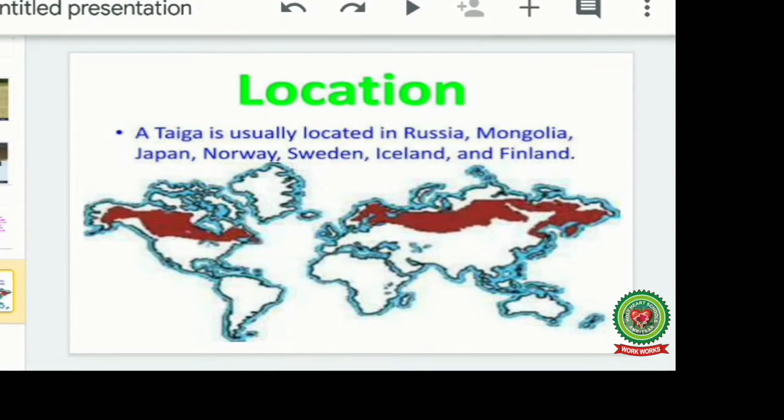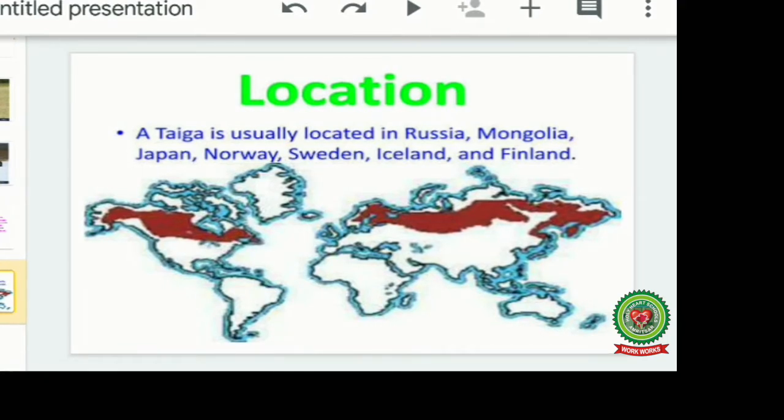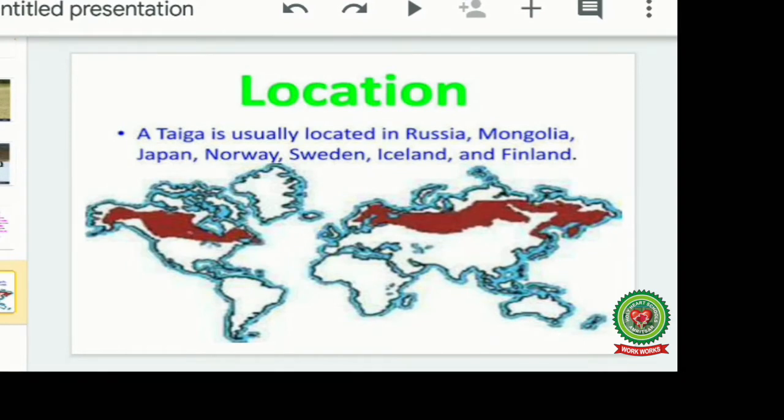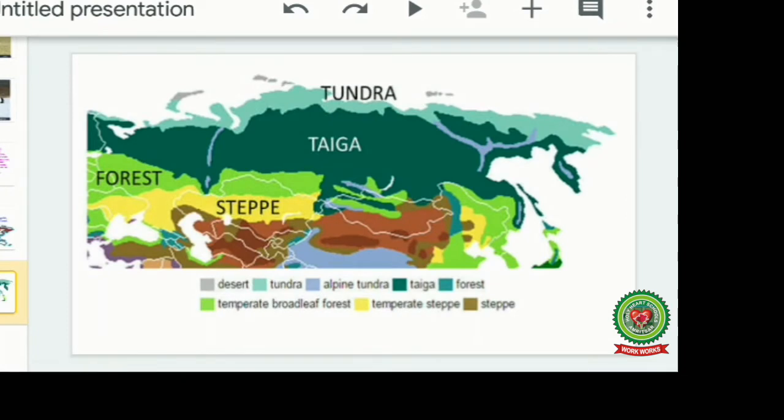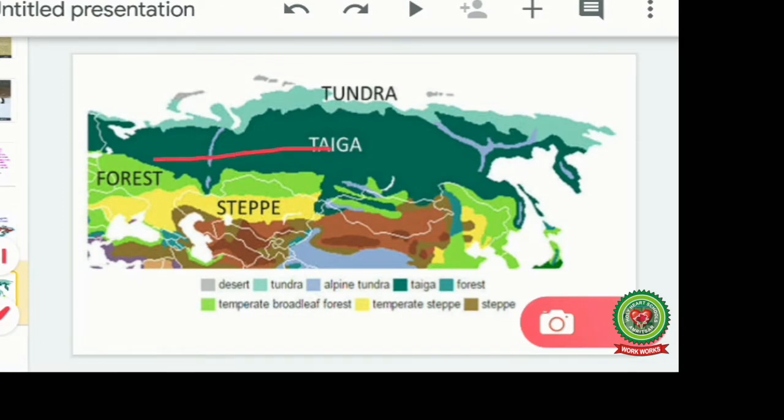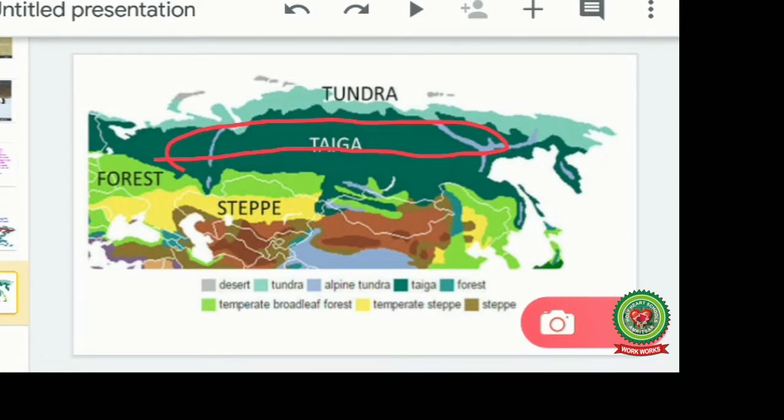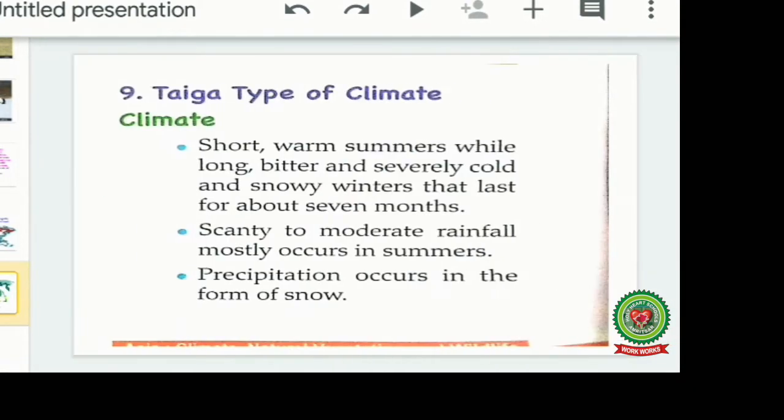Now this is the location of taiga type of climate. Russia is the country in Asia where taiga type of climate is found. The other places are northern Mongolia and Japan. These are the two countries where taiga type of climate is found in Asia. Now this is again a picture which is showing you with the green color, the entire part which is colored green. This is the taiga type of climate, where the taiga type of climate is found in Asia. Now we will read about the climate.